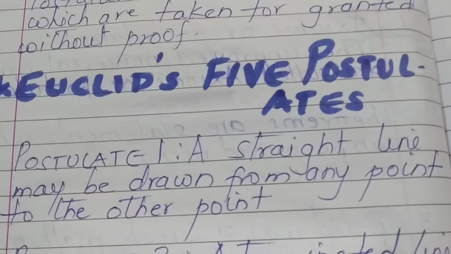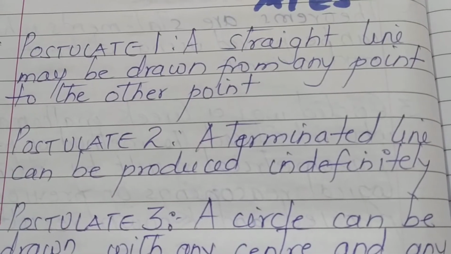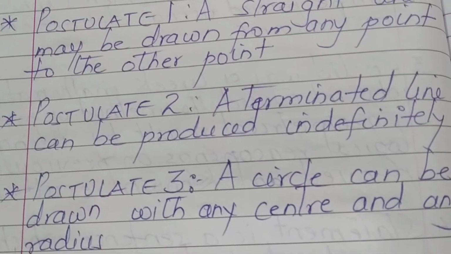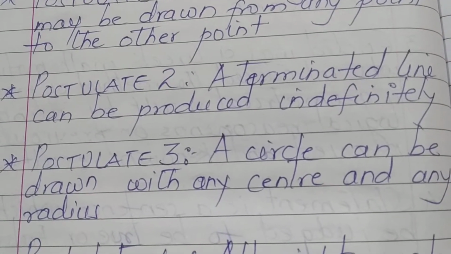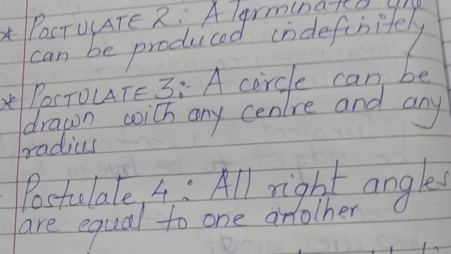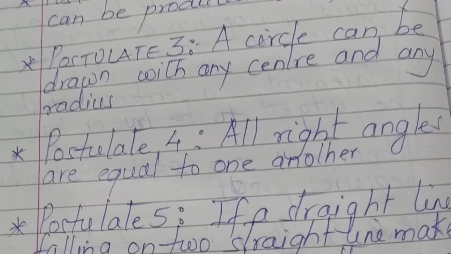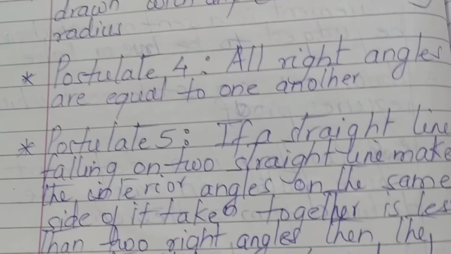Let us see Euclid's 5 postulates. Postulate 1. A straight line may be drawn from any point to the other point. Postulate 2. A terminated line can be produced indefinitely. Postulate 3. A circle can be drawn with any center and any radius. Postulate 4. All right angles are equal to one another.